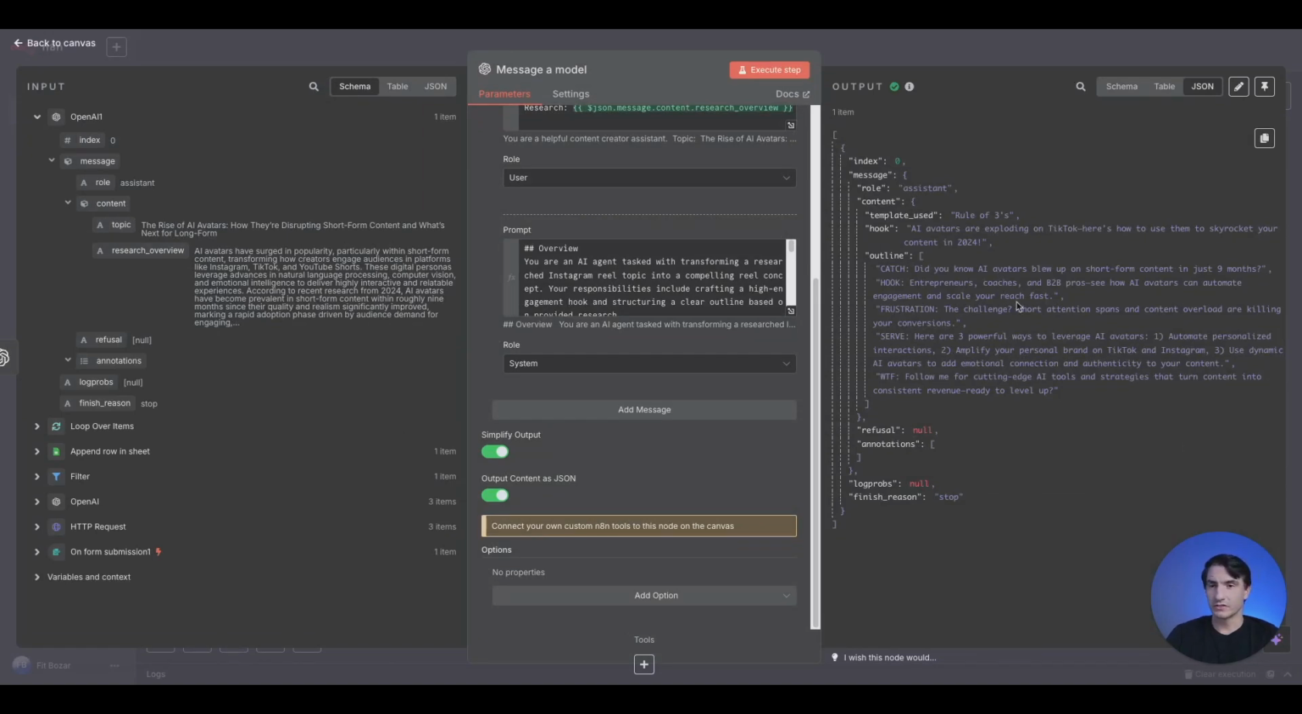Let's see, is the hook strong? AI avatars are exploding on TikTok. Here's how to use them to skyrocket your content. I like that. That's pretty good. So this is the information that was generated. So fundamentally, we are just viewing comments that we find on posts.